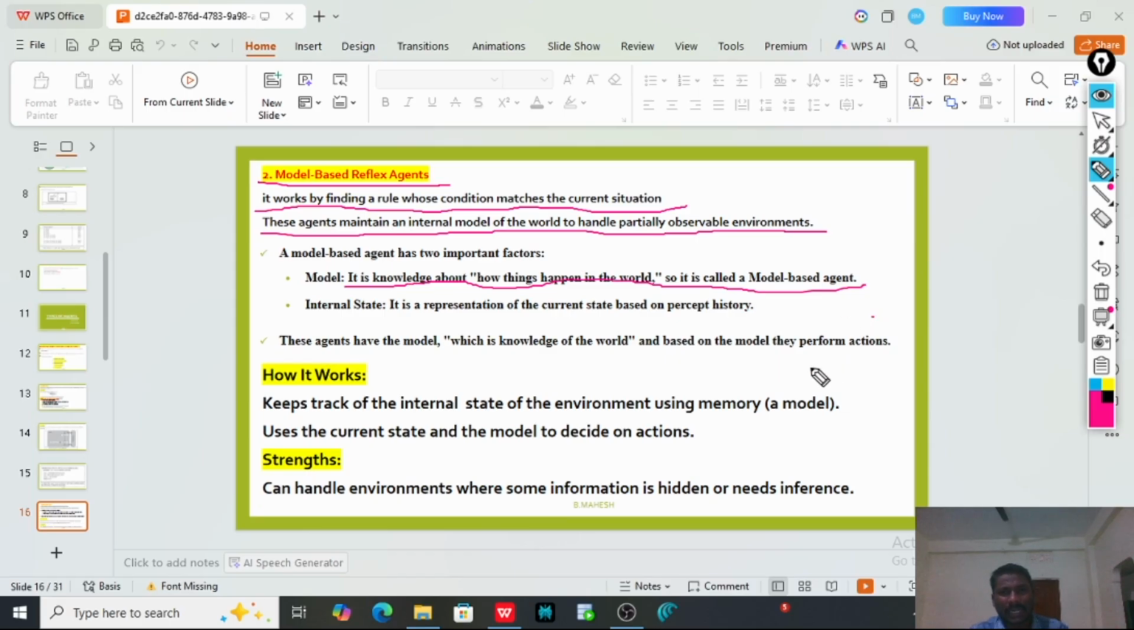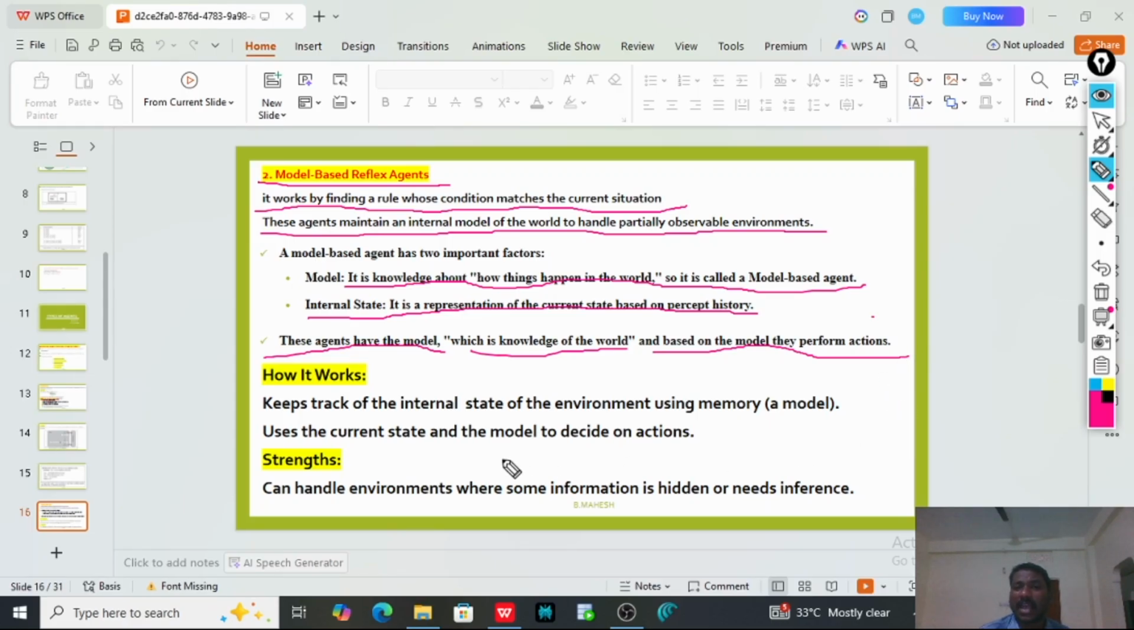action rules. It understands the environment and perceives from the environment. It makes an internal model. It creates its own knowledge and everything, and it has an internal state. It is a representation of the current state based on the perceived history. These agents have a model, which is knowledge of the world, and based on the model they perform the action.